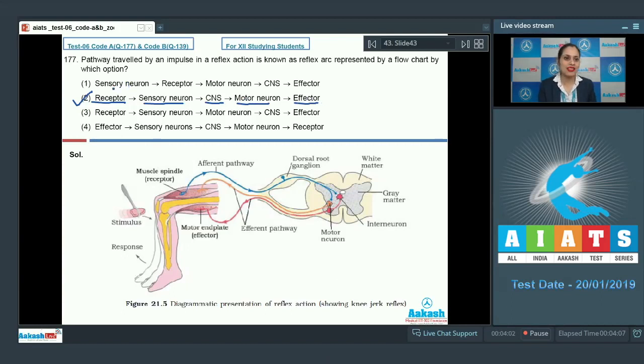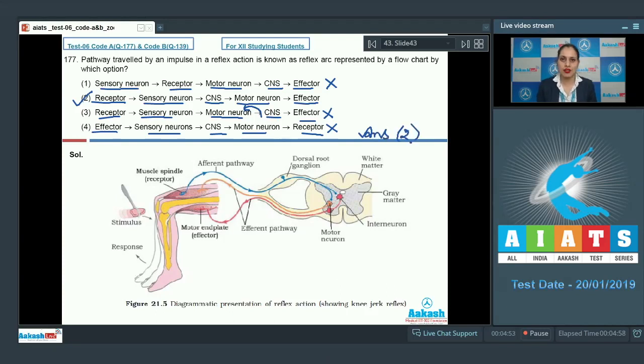The very first option given is sensory neuron and then receptor, and this is an incorrect option because the receptor sends the impulse to the sensory neuron. The second is receptor to motor neuron to CNS to effector, so it's an incorrect option. The third option is receptor, sensory neuron, motor neuron, and then CNS and effector, and this is also incorrect because the impulse is carried from receptor to sensory neuron to CNS and then to motor neuron. The last option given is effector, then sensory neuron, CNS, motor neuron, and receptor, and this is also an incorrect option. So the correct answer to this question is option number 2.